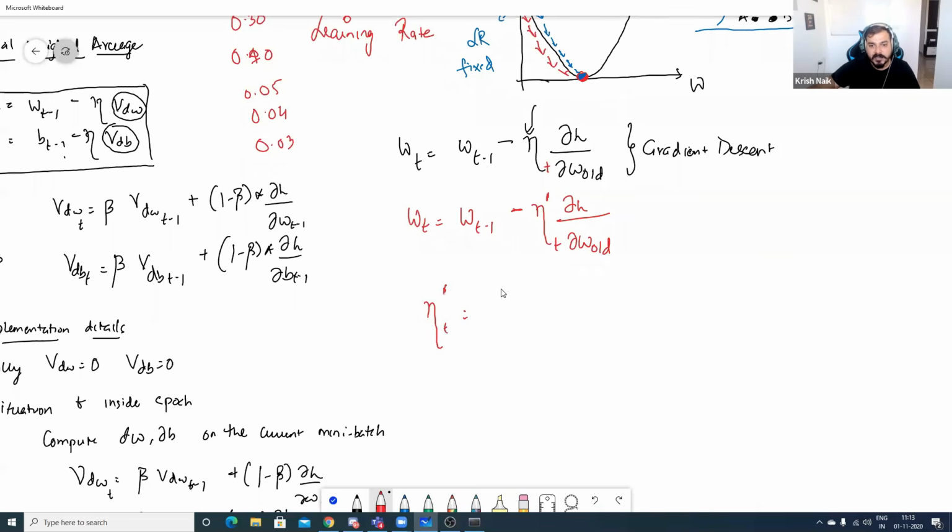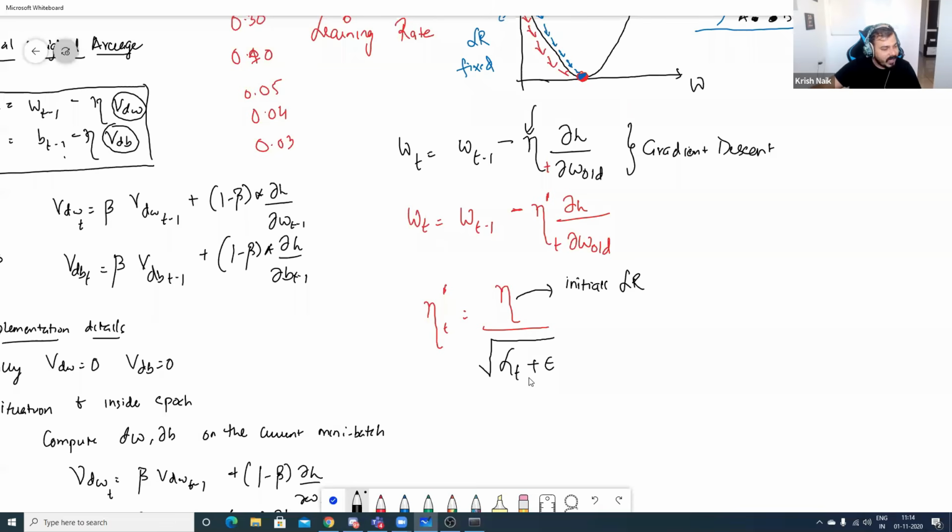This eta dash of t is basically given by eta divided by root of alpha t plus sigma. I'll discuss each and every component. Instead of using the fixed learning rate, I'm using this component. Now, first of all, what is this parameter? This is my initial learning rate.